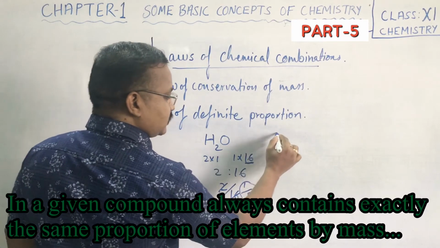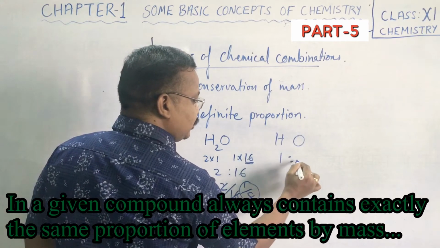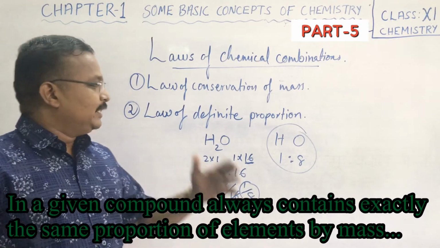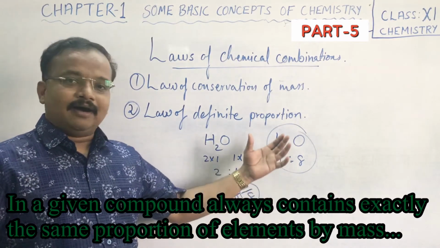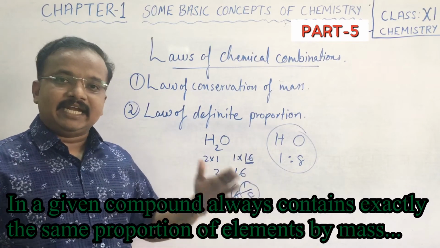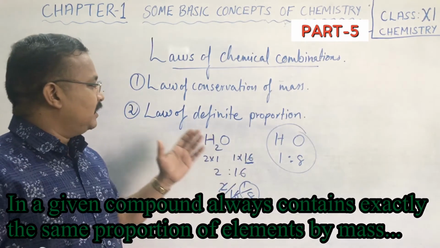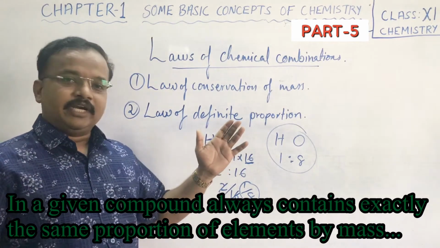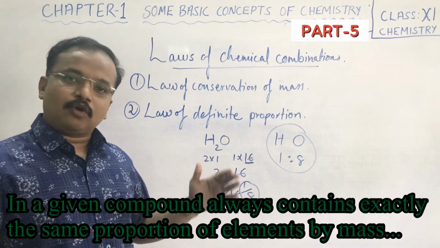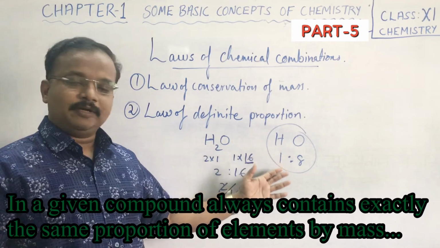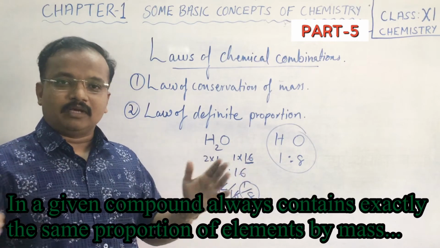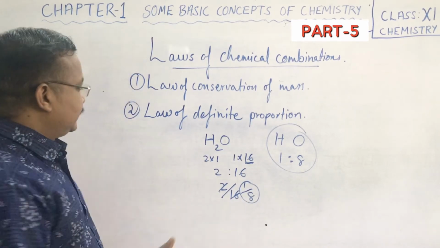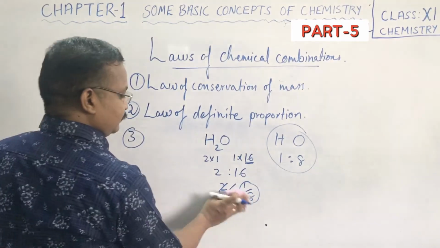What does it mean? Hydrogen to oxygen are in a ratio of 1 is to 8. So every compound, whatever you take, those elements will be present in a definite proportion. That is what the second law says, this also you have studied in your ninth standard as law of definite proportion or law of definite composition. Okay, in a compound, every atom will be in a particular proportion or in a ratio. Okay, next let us move on to the third one, law of multiple proportion.